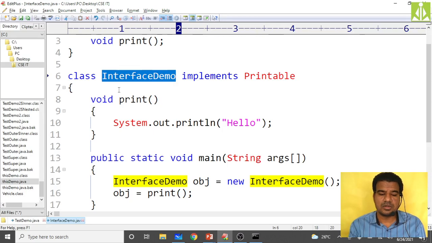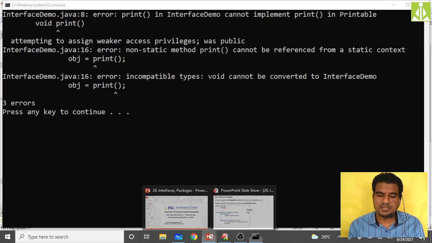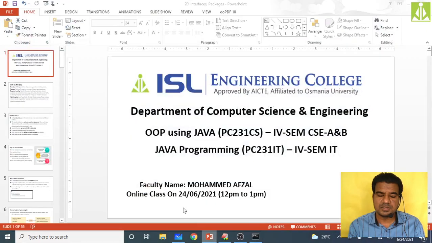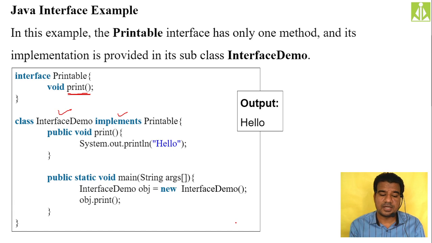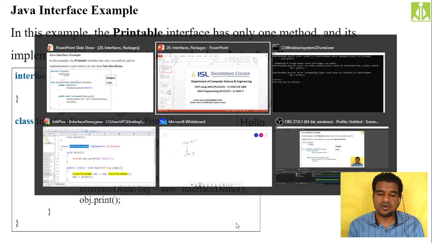We must make this method public, I believe. Yes, because of that reason we got the error.